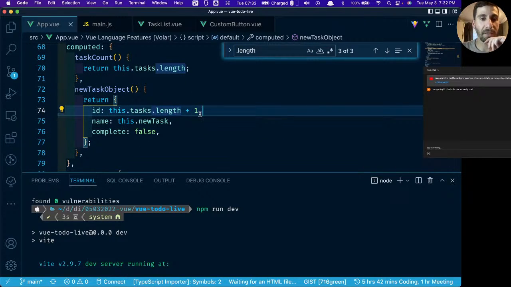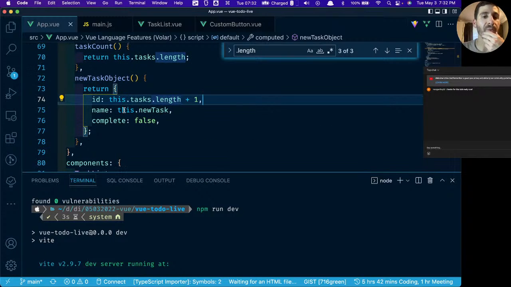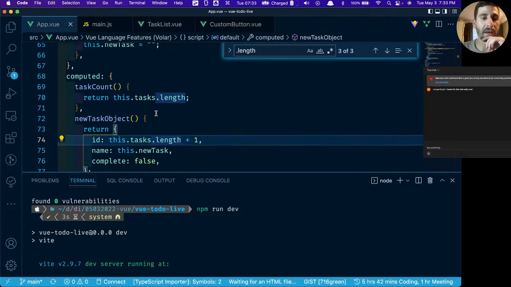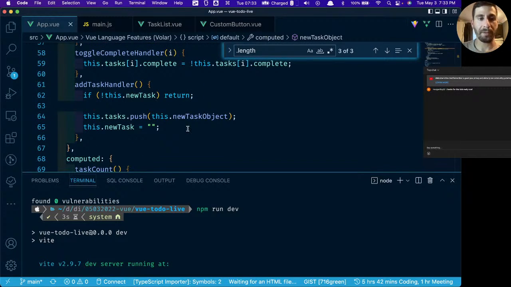Because if it's taking the length and it's adding 1 to it, and then we don't have that value, the length would be 0. It should be adding 1 to it. That might not actually be the problem. But anyways, don't worry about that.